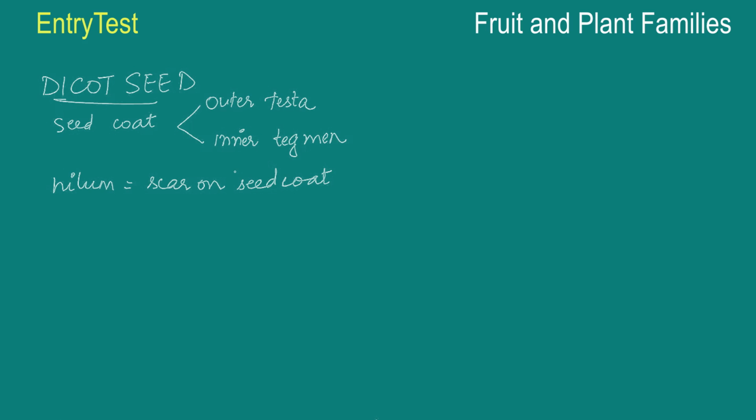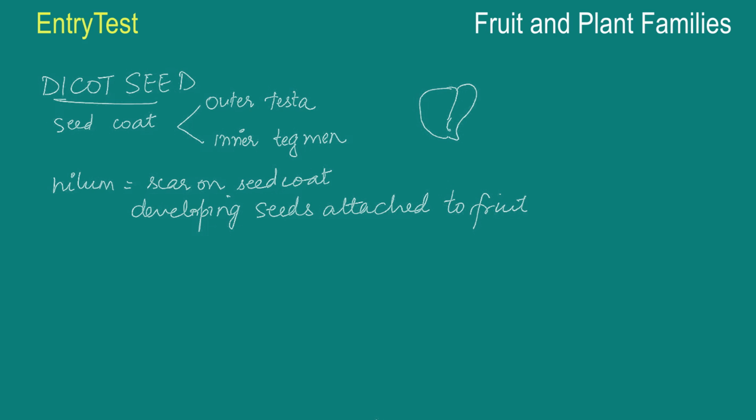And this is through which the developing seeds are attached to the fruit. I'll draw an example. For example, take a black gram.